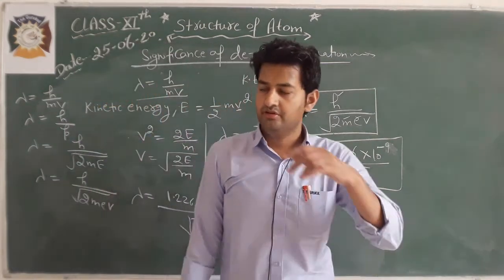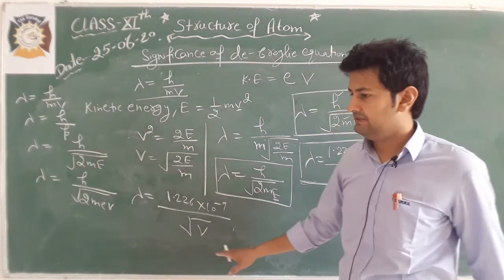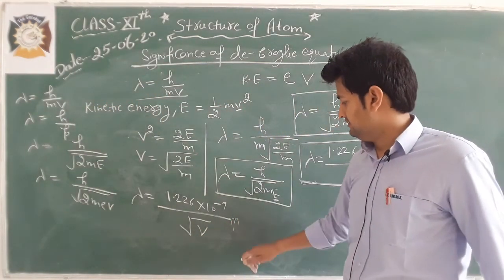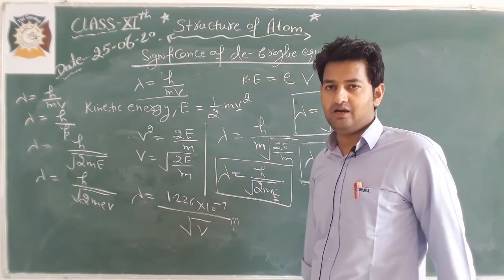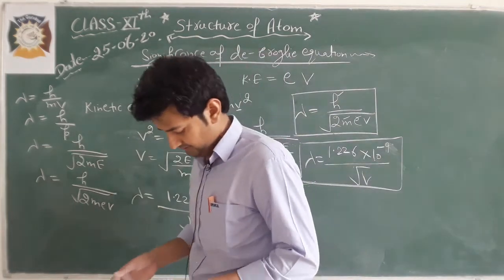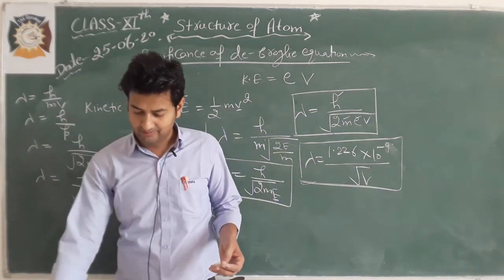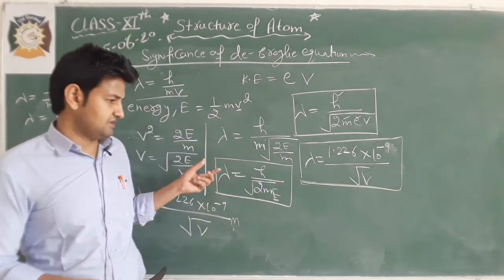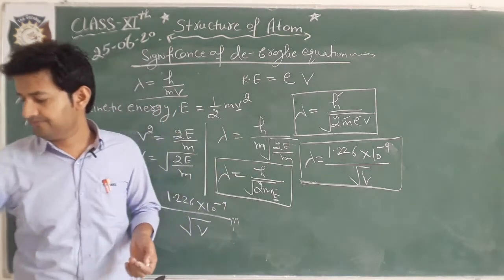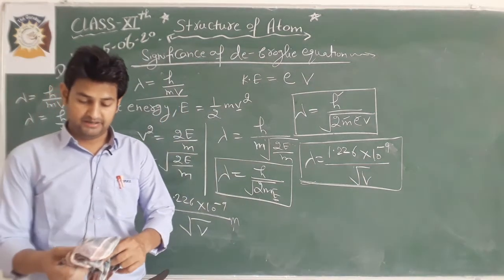So we can use all these relations to calculate the wavelength of a particle from the de Broglie relation. De Broglie relation is applicable for all types of particles, but its significance occurs only in case of microscopic particles.